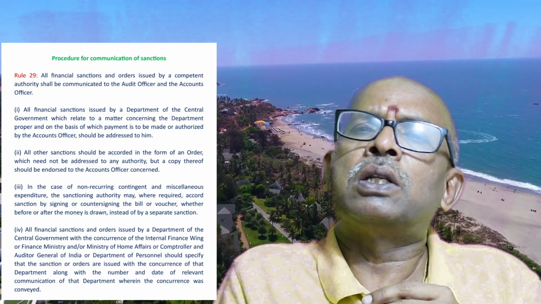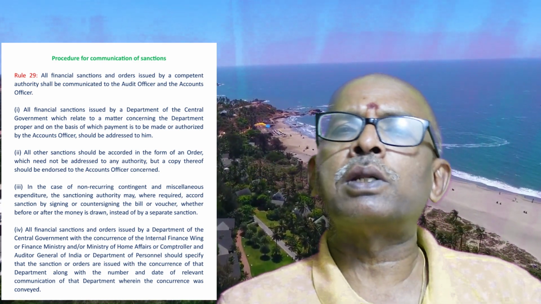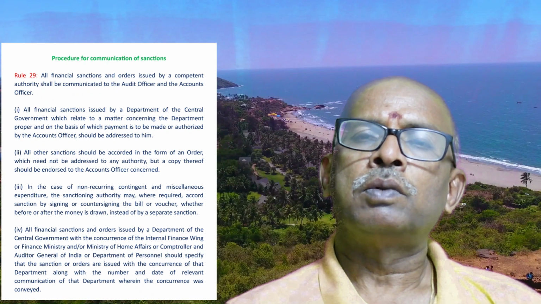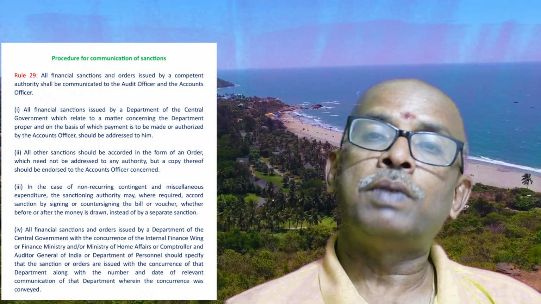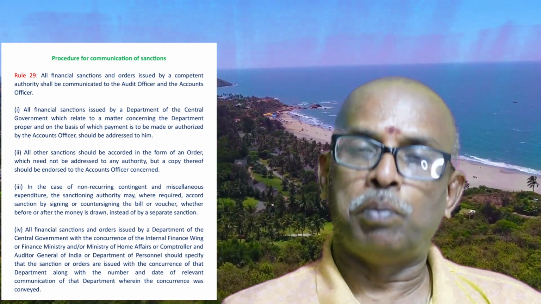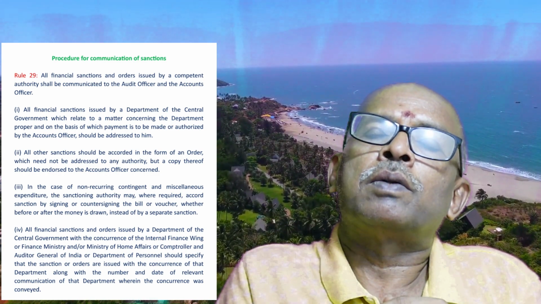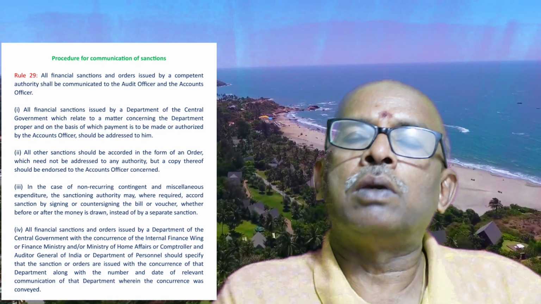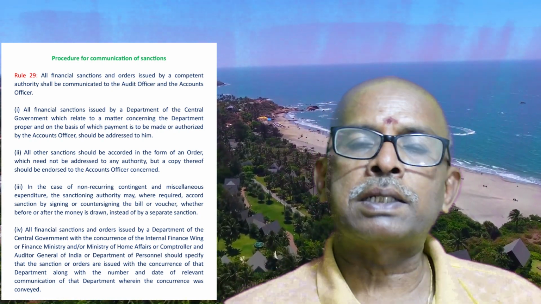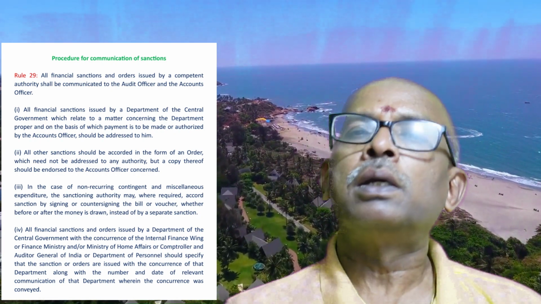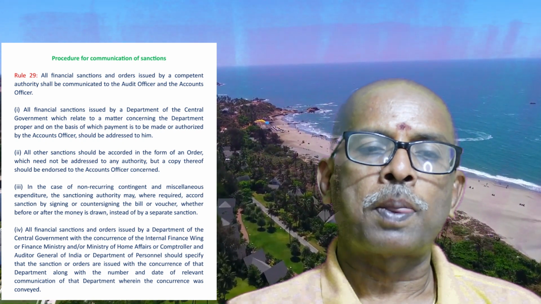There is no sanction required, so the officer will countersign in the bill itself. And if there is no provision for countersigning the bill, normally the countersigning contingency bill format itself is there. At least in a note they will sign and give. No formal sanction order is required for petty expenditure related bills.